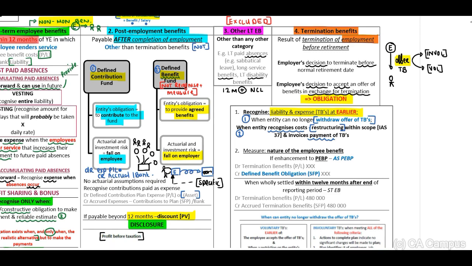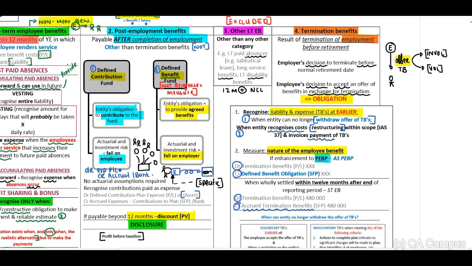Well, the amount shall be measured in terms of the nature of the employee benefit. If this is a post-employment benefit plan, we will have to debit our termination benefits in our profit or loss and credit our defined benefit obligation. When wholly settled within 12 months after the end of the reporting year, we will debit our termination benefits and we will credit our accrued termination benefits in our statement of financial position.